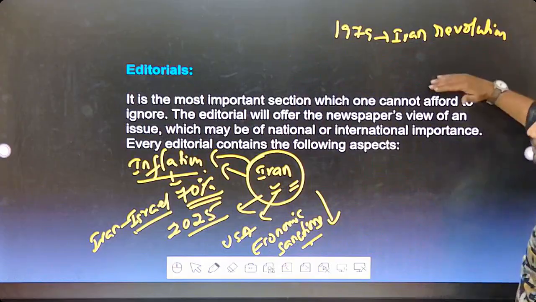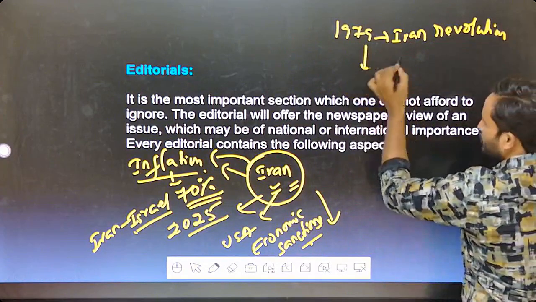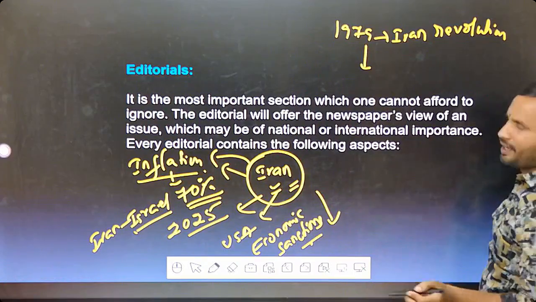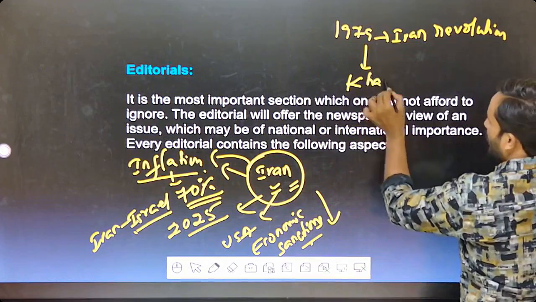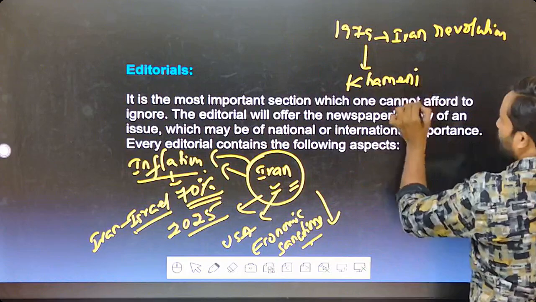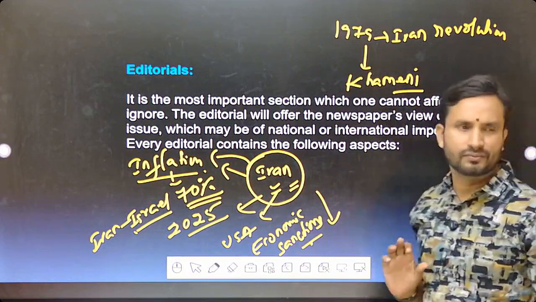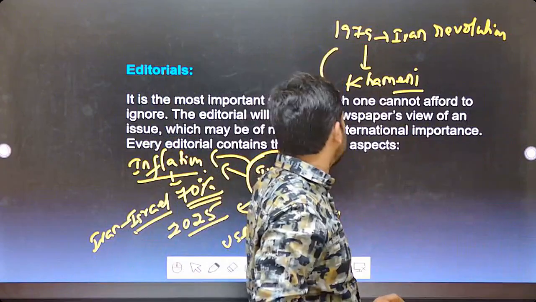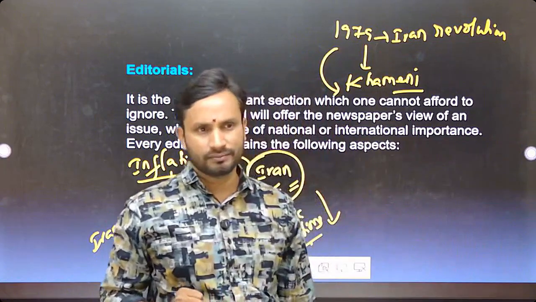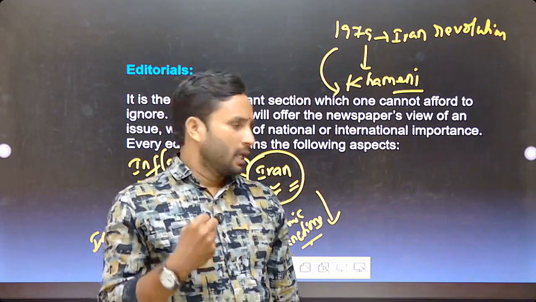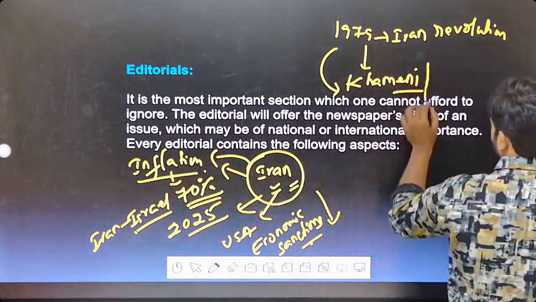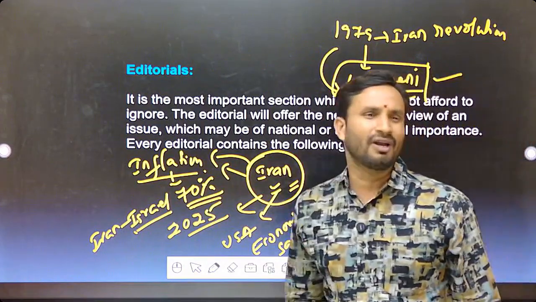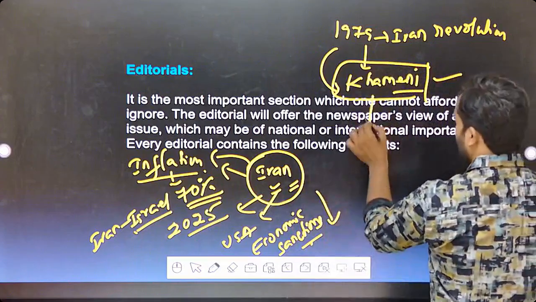After this Iran Revolution, who came to power? Ayatollah Ali Khamenei, recently shot dead, came to power as Iran's supreme leader. From 1979 onwards, Ali Khamenei ruled Iran. Ali Khamenei belonged to the orthodox sections. This is what we call a theocracy.